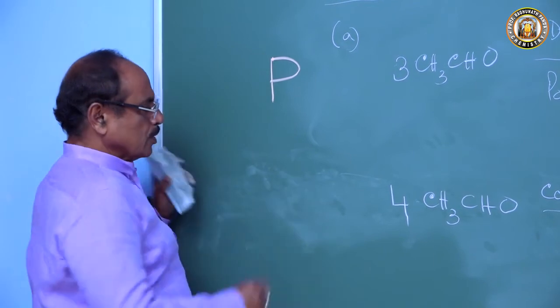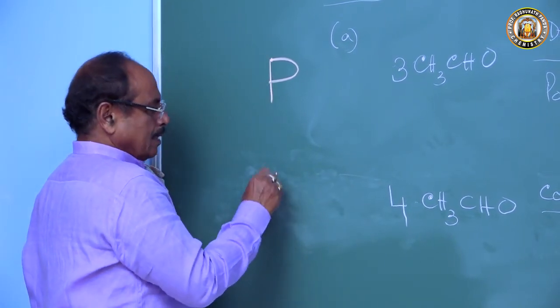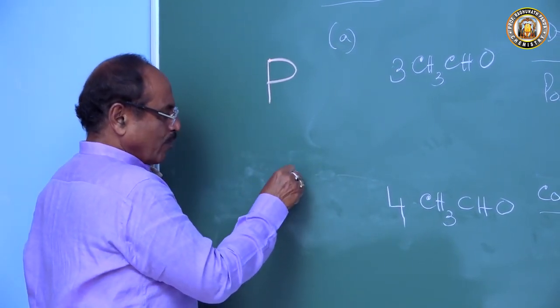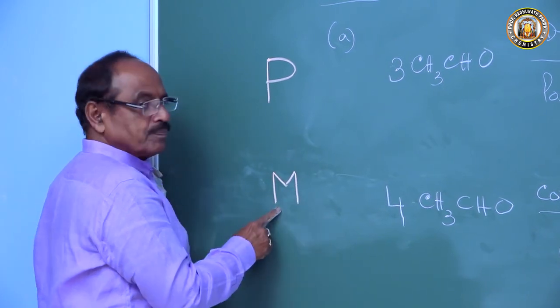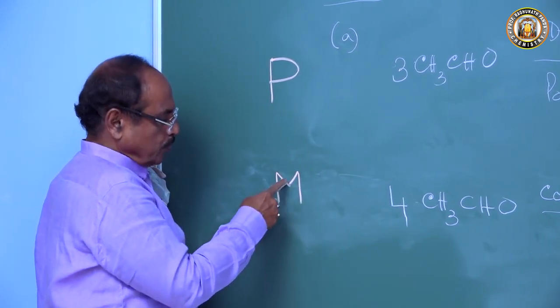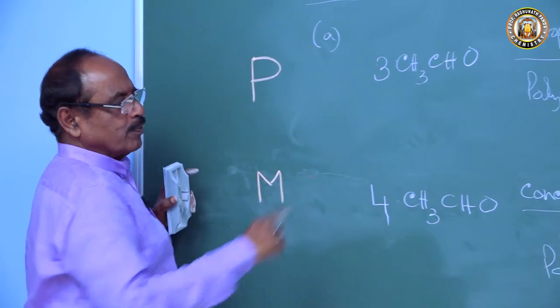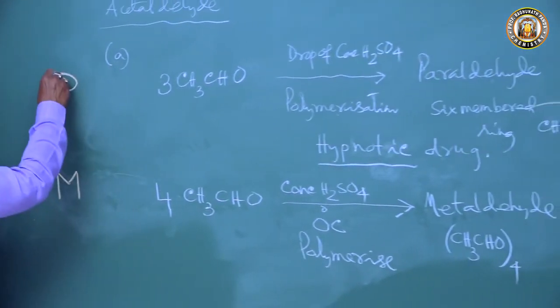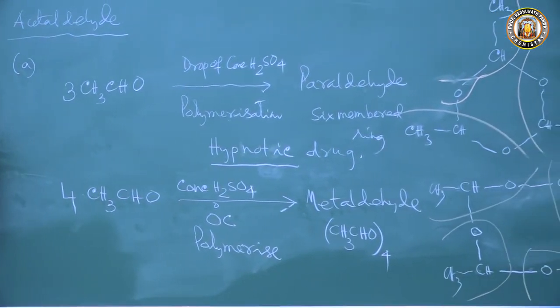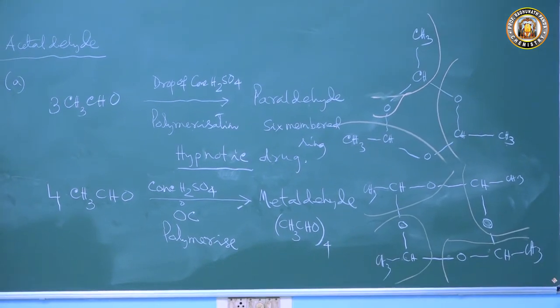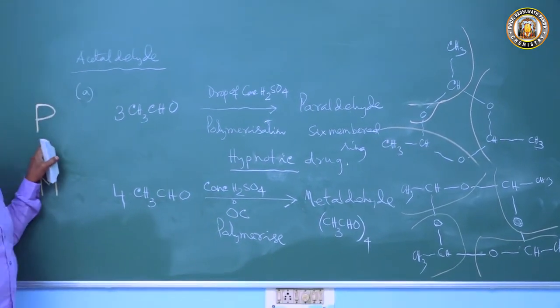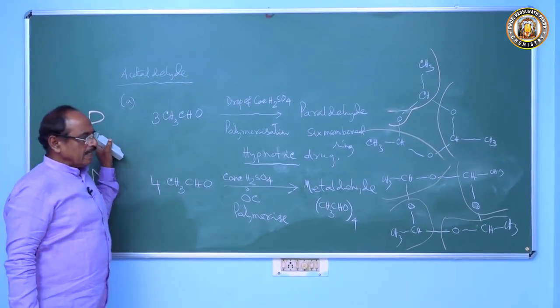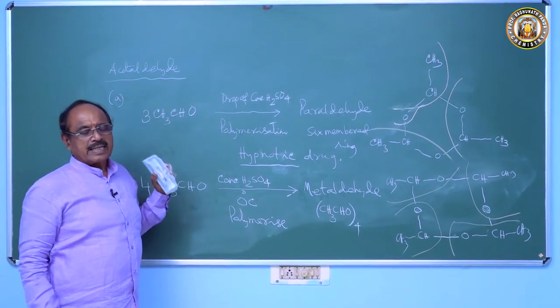Then for metaldehyde, how many molecules? 4 molecules. So you count 1, 2, 3, 4. M has 4. So metaldehyde has 4 molecules of acetaldehyde, and paraldehyde, P, has 3 molecules.